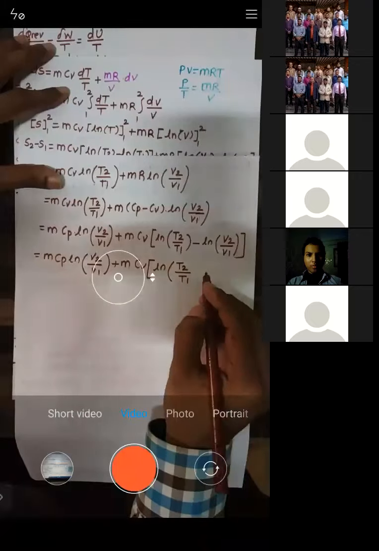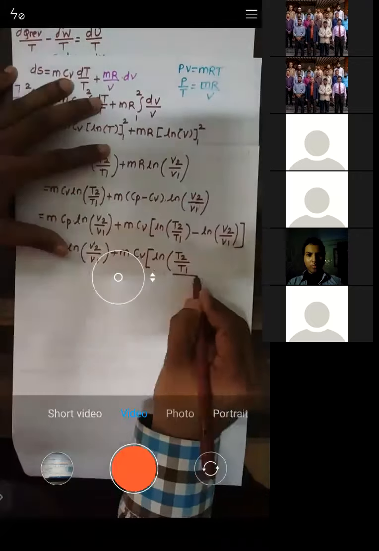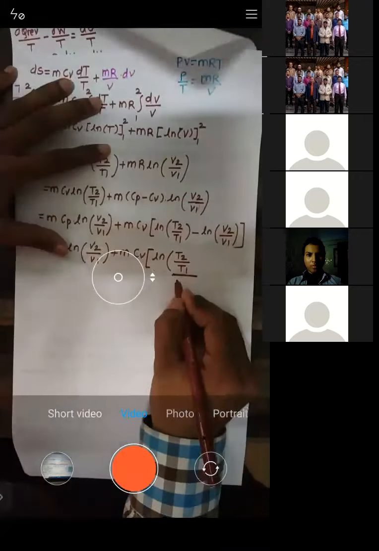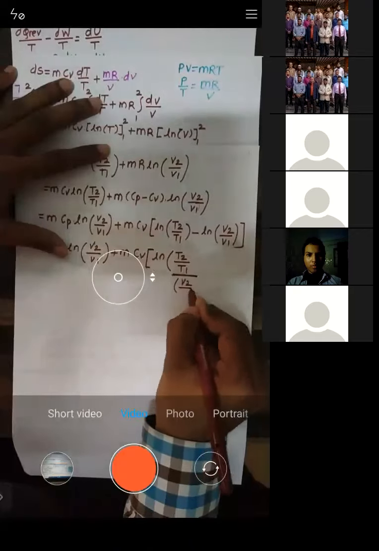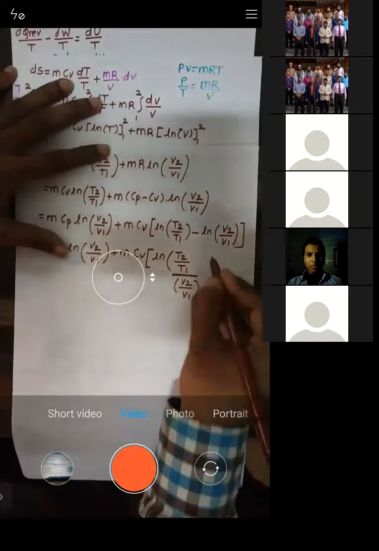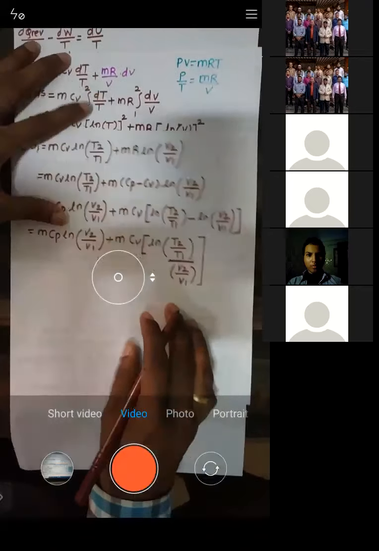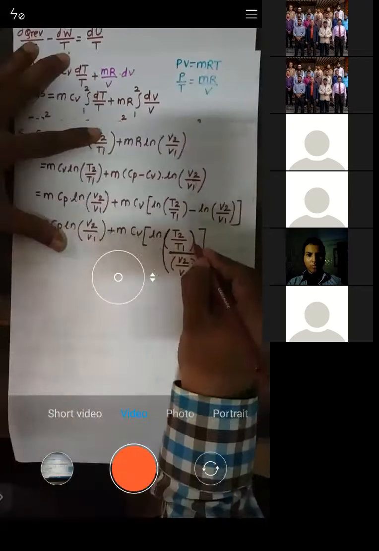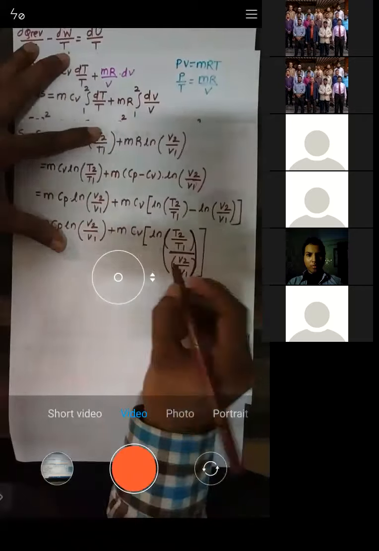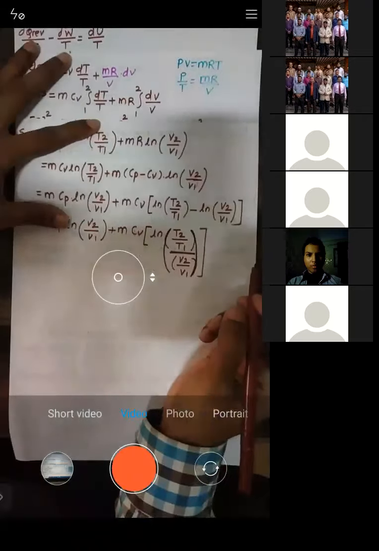upon V2 by V1. This is to be written like this: ln of T2 by T1, upon V2 by V1.